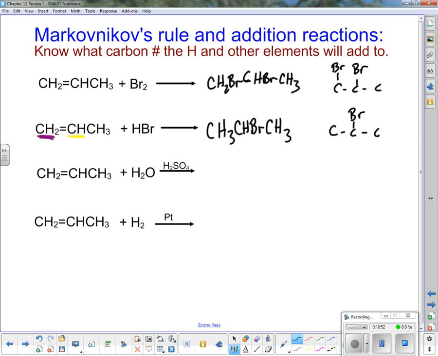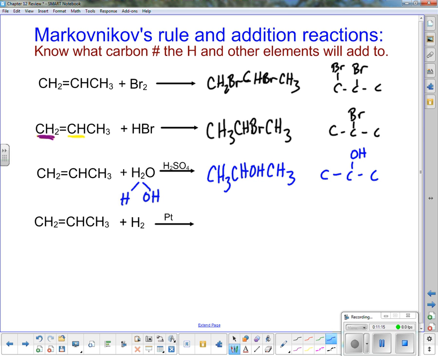Now as we look at the next one, we want to worry that water will break up into H and OH. So Markovnikov's rule still works, but we're just going to put an OH on the middle carbon instead of the Br. So we get H, OH, CH3, which basically is the same thing, only the OH is off the center.